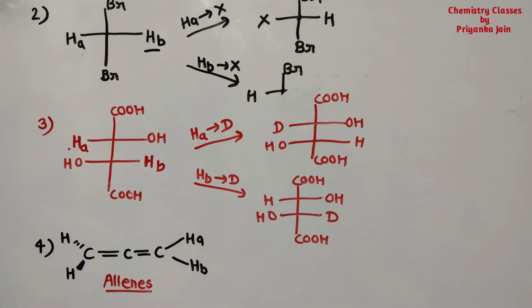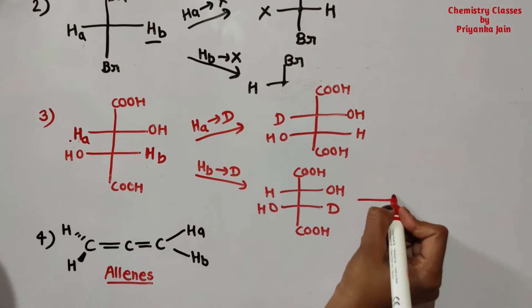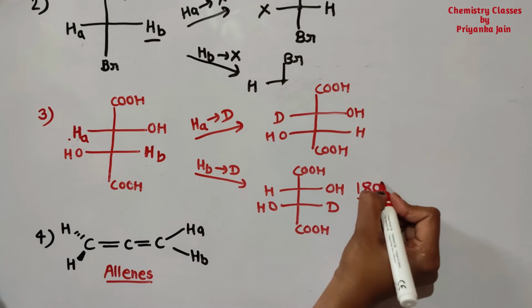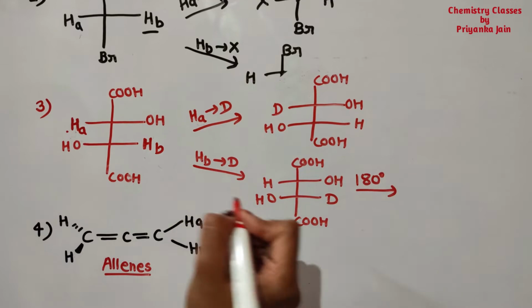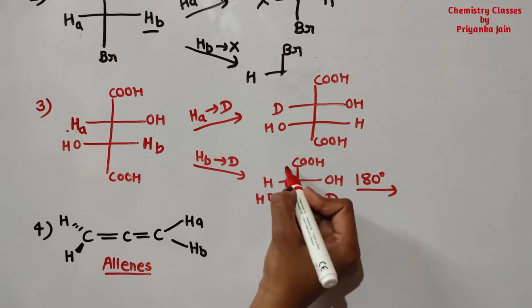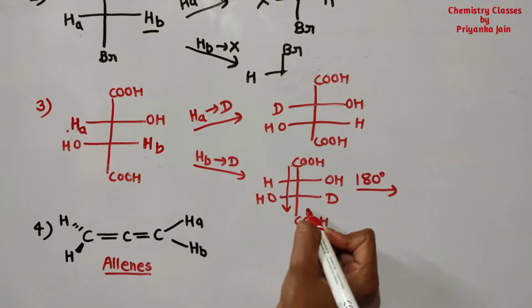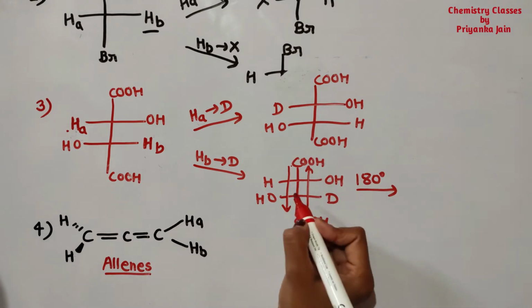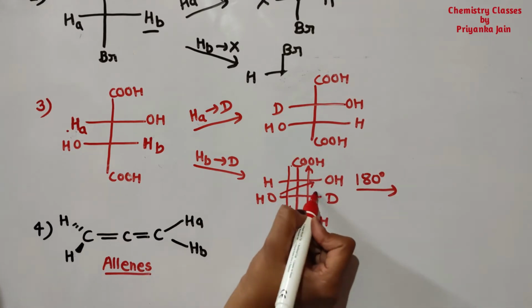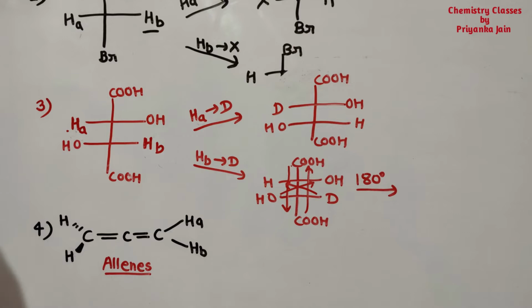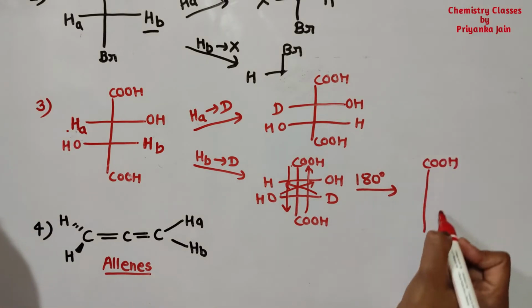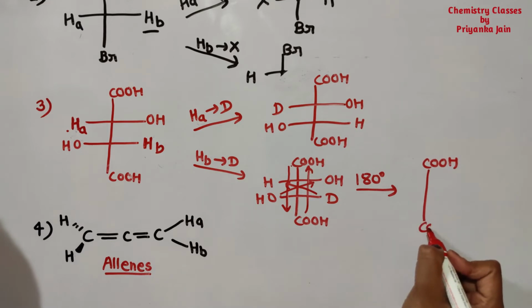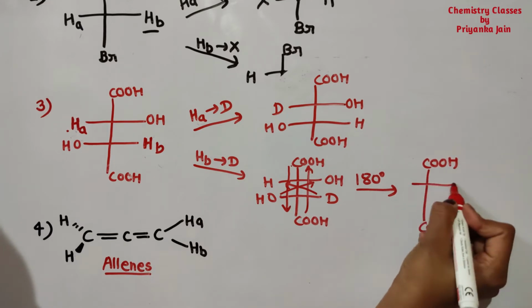For this, what you have to do? We have to rotate this molecule by 180 degrees. And how do we have to rotate? I have told you in my previous lecture how to rotate it. Just put this group down and this group below, then this group will come here and this will go here. So what are we getting?